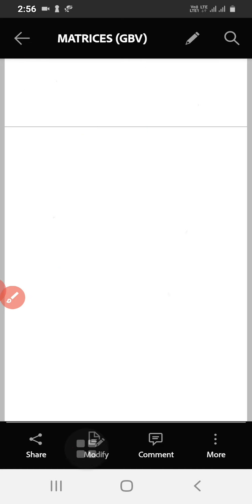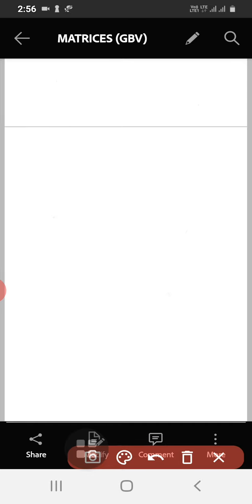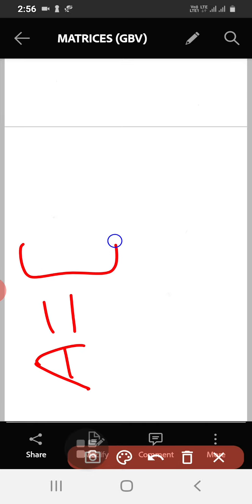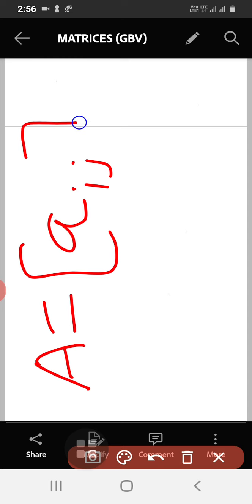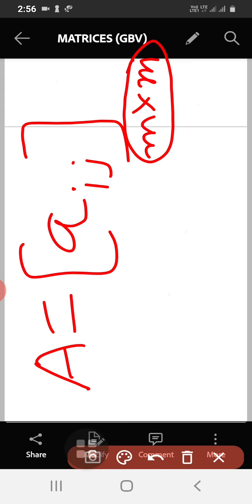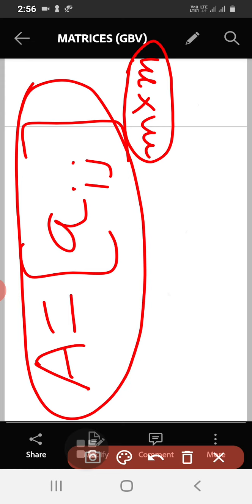Okay. So generally a square matrix is written as Aij, and what we have written here is m cross n. So for a square matrix I can write m cross m or n cross n. See, m cross m means number of rows and number of columns are equal, and it is a square matrix. Okay, so this is the third one. I think you can write your own examples.